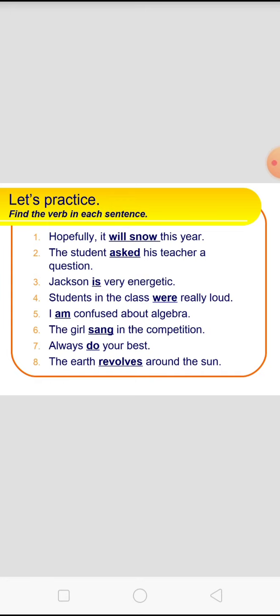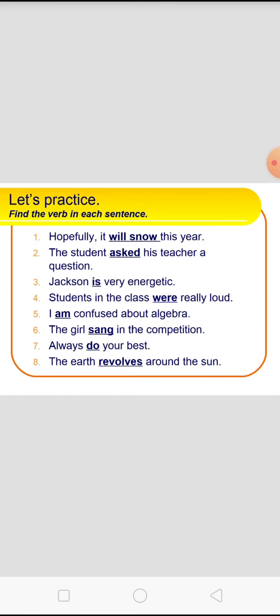Answers. Hopefully, it will snow this year. In this sentence, will snow is the verb. The student asked his teacher a question. In this sentence, asked is the verb. Jackson is very energetic. In this sentence, is is the verb. Students in the class were really loud. Where is the verb in this sentence? I am confused about algebra. I am is the verb in this sentence.